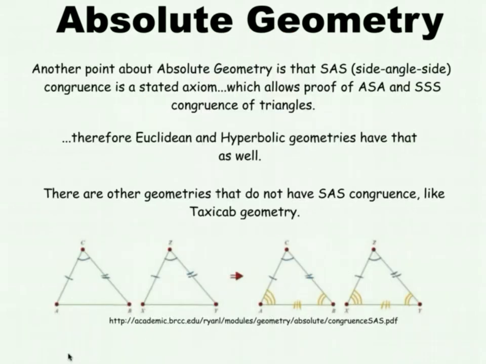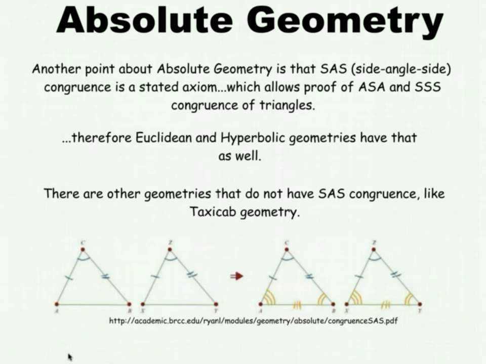Another point about absolute geometry is that SAS, side angle side congruence, is a stated axiom. That also allows further proof of angle side angle and side side side congruence of triangles within absolute geometry. Therefore, Euclidean and hyperbolic geometries, because absolute is their foundation, also have the side angle side congruence, as well as proof of angle side angle and side side side.